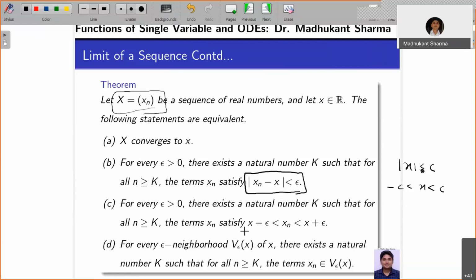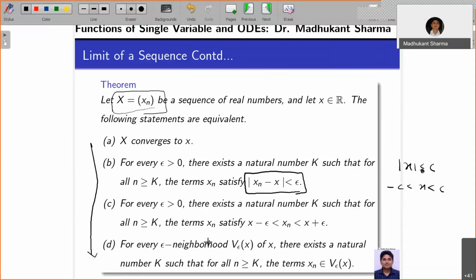Okay, the third thing is replacing the definition in terms of neighborhood. So this is: mod of xn minus x is less than epsilon means xn belongs to the epsilon neighborhood of x after some stage. So these are all equivalent definitions of the convergence of sequences.